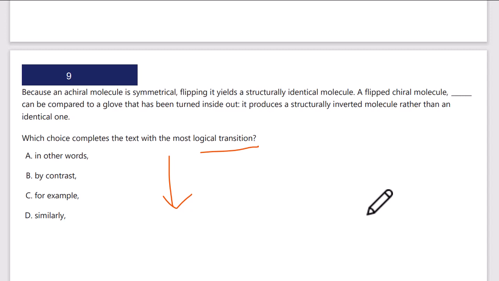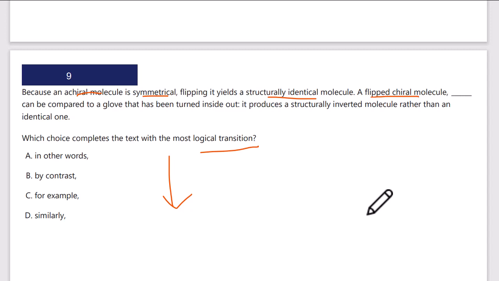So chiral is symmetrical, flipping it yields a structurally identical. A flipped chiral is not just symmetrical. So a flipped chiral molecule, I'm not sure what I guess. Flipped chiral molecule also can be compared to a glove.